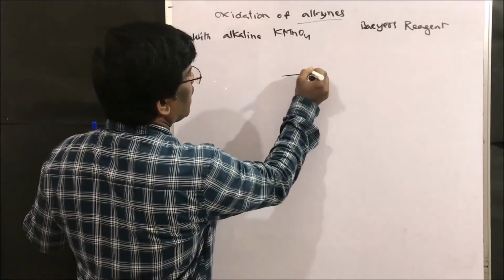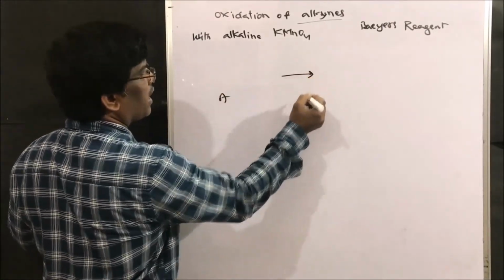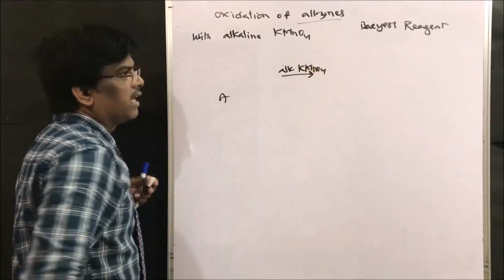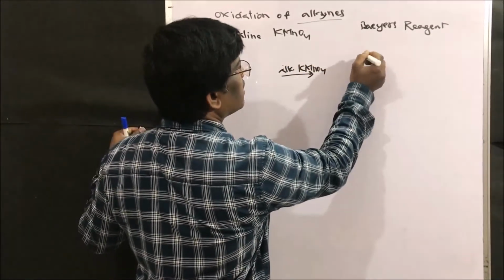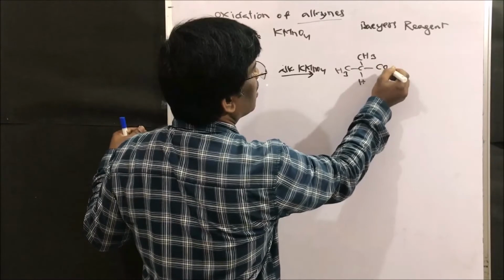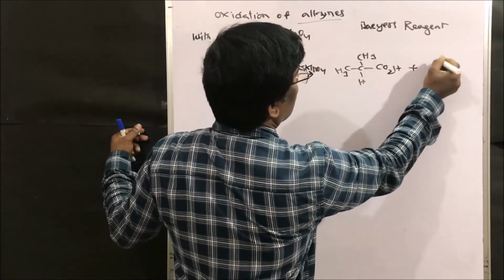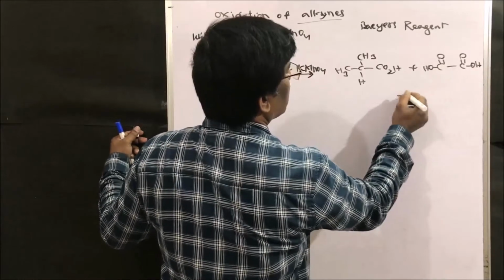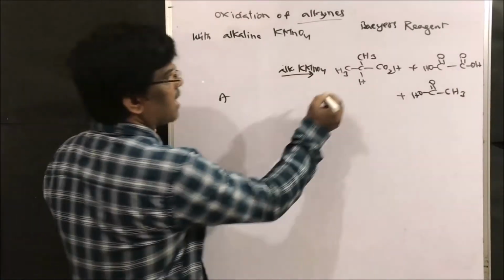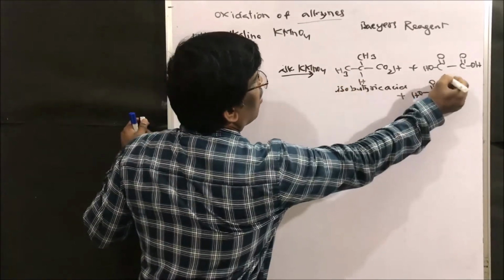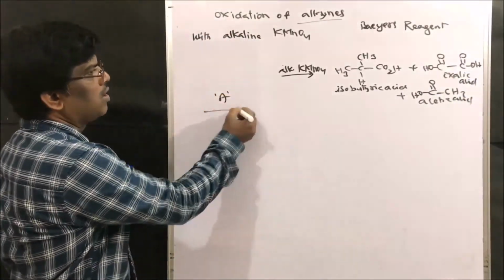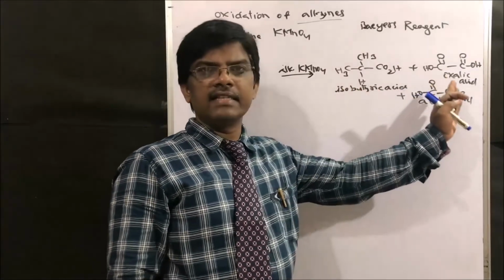Compound A, which we don't know, upon alkaline KMnO4 oxidation gives isobutyric acid plus oxalic acid plus acetic acid. This is isobutyric acid, oxalic acid and acetic acid. So this is the compound we are going to get upon alkaline KMnO4 oxidation.